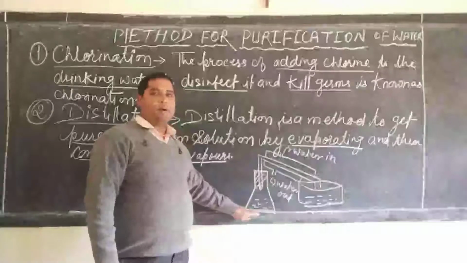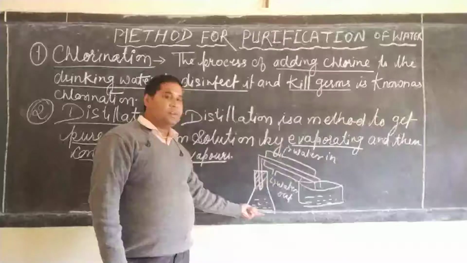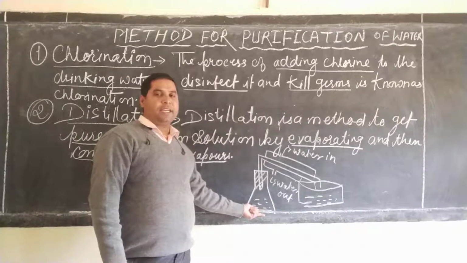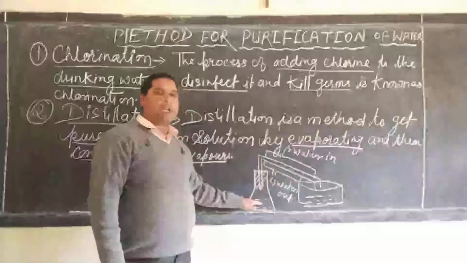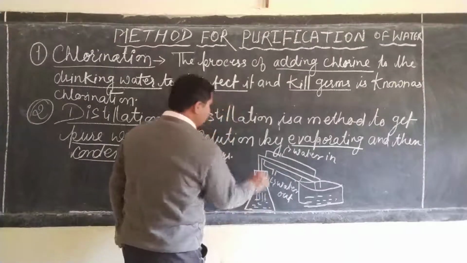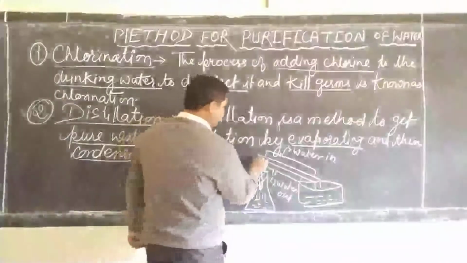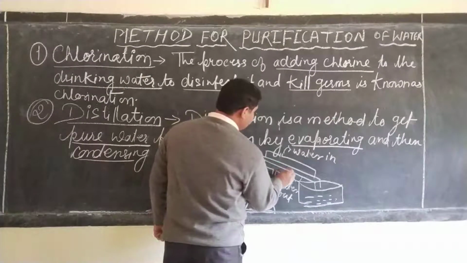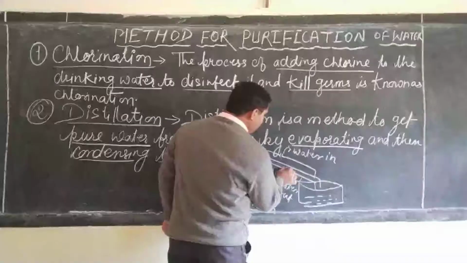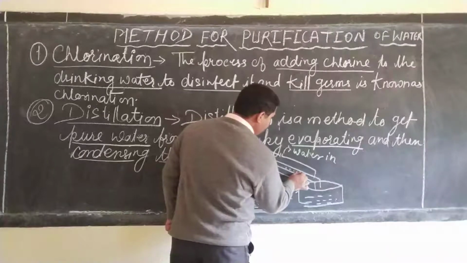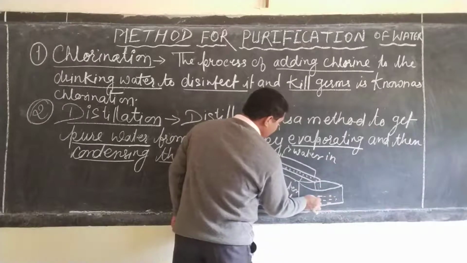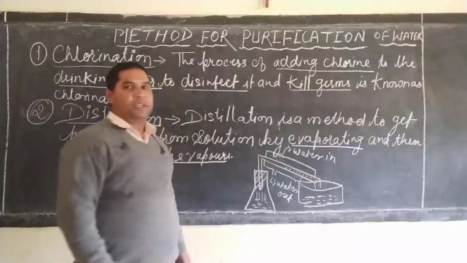Now, with the help of a burner or spirit lamp, boil the liquid or heat it. As the temperature increases, water will change to vapor, and the vapor passes through this delivery tube. As the vapor passes, due to the condenser, the vapor will condense and form droplets. These droplets are collected in the form of pure water or distilled water.